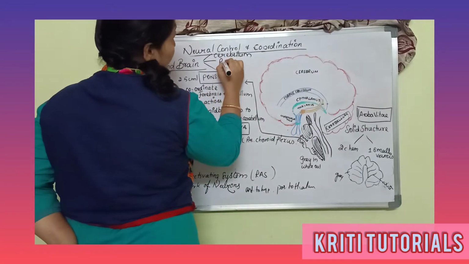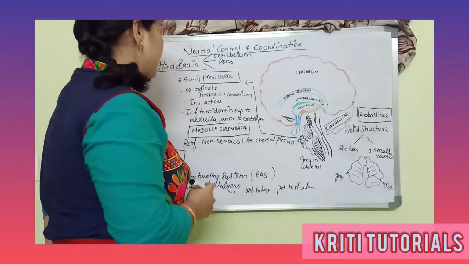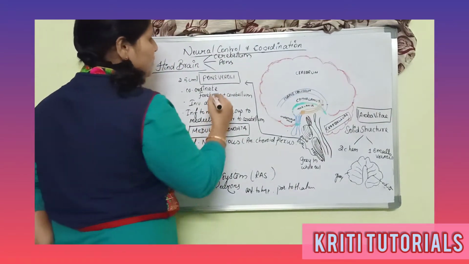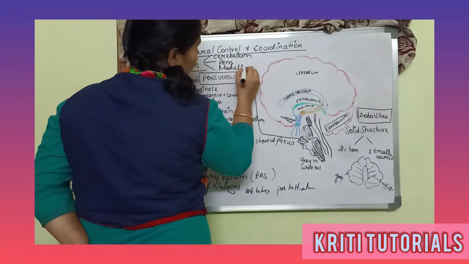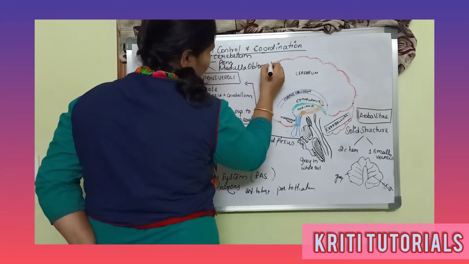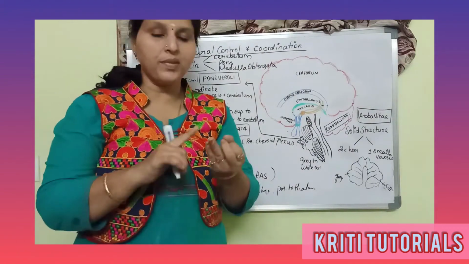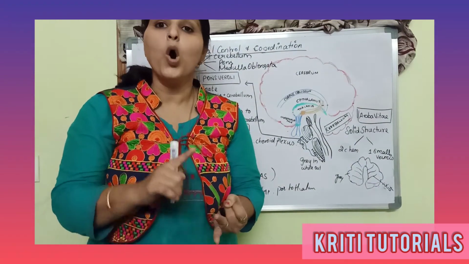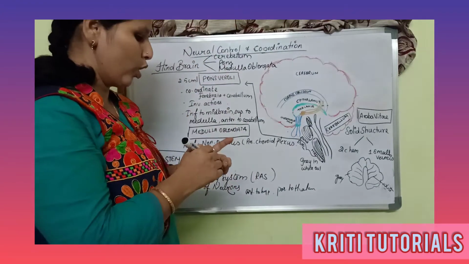The second part is called the pons varolii, and the third part is called the medulla oblongata. So the hindbrain constitutes three parts: cerebellum, pons varolii, and the medulla oblongata.